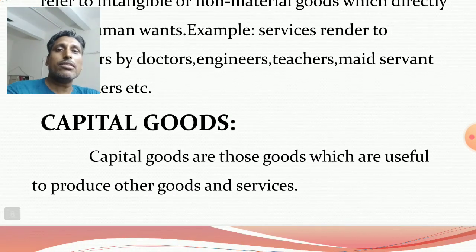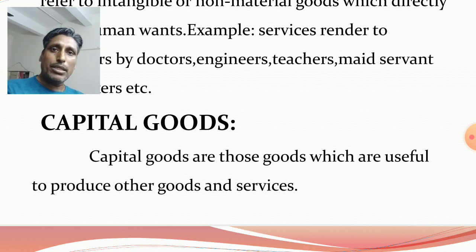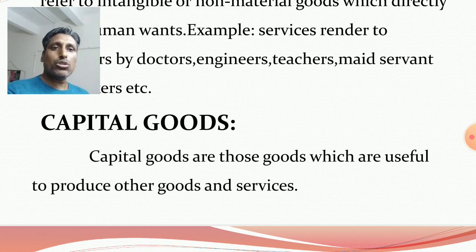Next one, I will discuss capital goods. Capital goods are those goods which are useful to produce other goods and services. Machines, tools, equipments, factory buildings. These can be used in the production process to produce other finished goods.